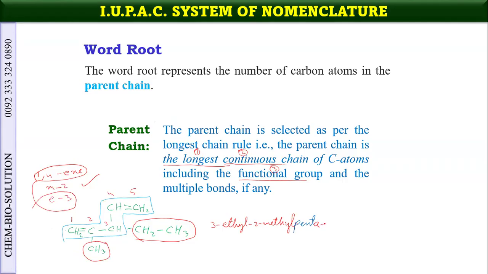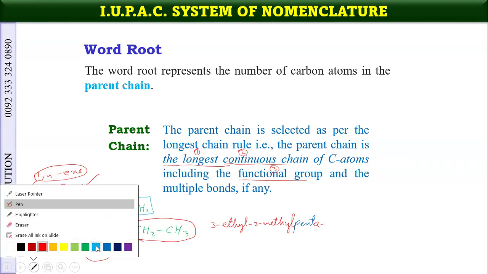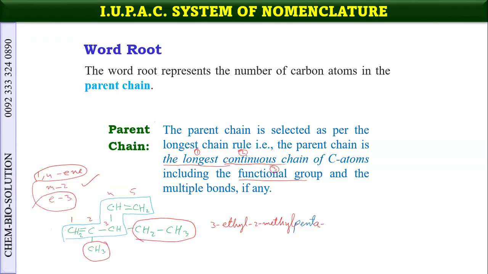Then we write the position of these double bonds. It is in between 1 and 2, so we consider 1, and 4 and 5, so it is considered 4. 1, 4-diene. Di because there are 2 double bonds. So wherever there is a doubling, then we should use the multiplying prefixes di, tri, etc. Okay.